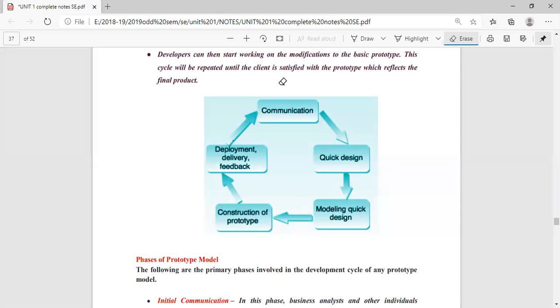You have to take all the requirements and then you have to go on designing and developing. When is this process going to stop? This process will stop only when the final requirements of the customer are obtained. Now considering that we have collected all the information, then we went for designing 4 times.